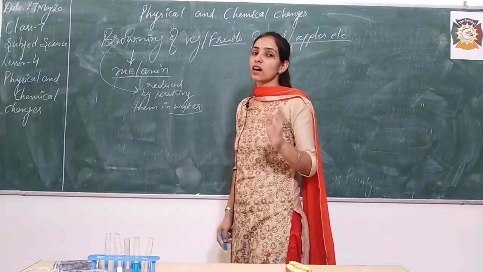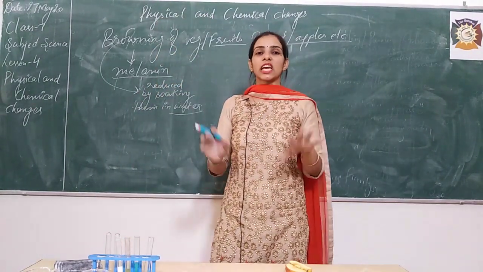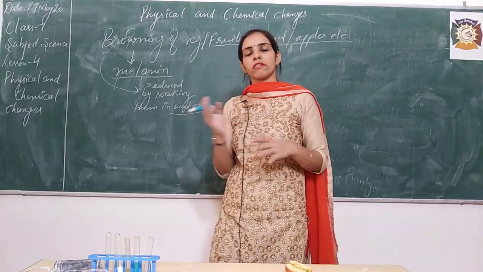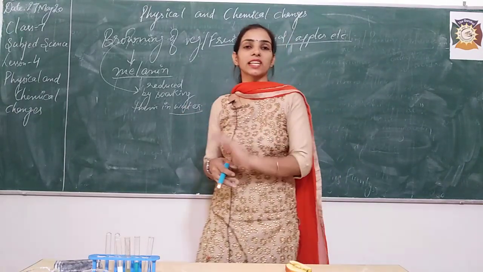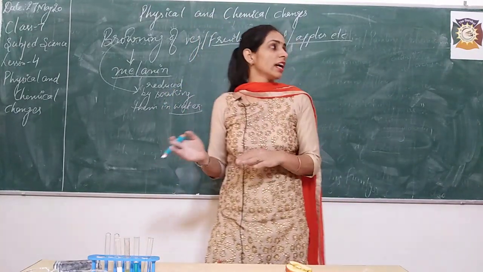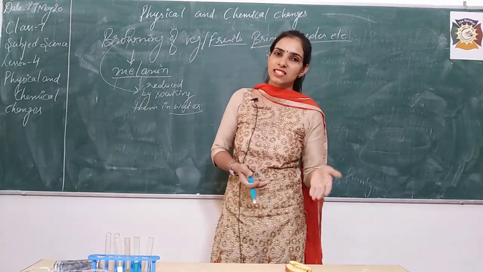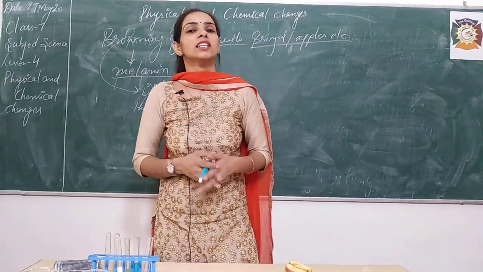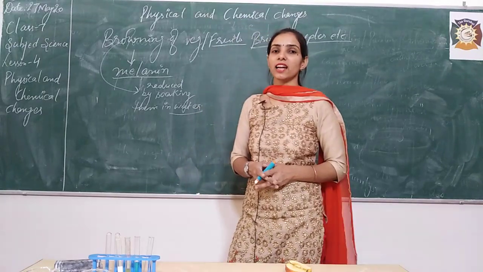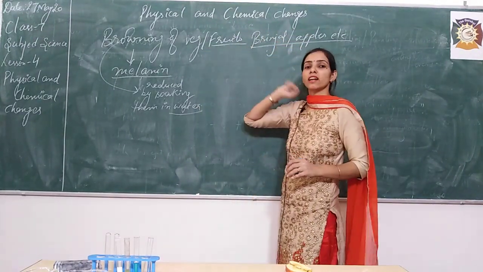And you must have observed this when your mother cooks in the kitchen. When she finds that a vegetable can turn black after some time and it needs some time for cooking, in the meantime she just soaks these vegetables in water. The reason? Because she wants to avoid the browning of these vegetables and fruits. So this is about browning of vegetables and fruits.